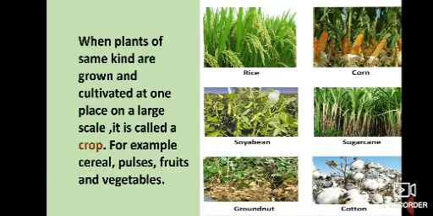So dear students, when plants of the same kind are grown and cultivated at one place on a large scale, it is called a crop. For example, cereals, pulses, fruits and vegetables. These are all types of crops. In this picture you can see rice crop, corn crop, soya bean crop, sugarcane, groundnut and cotton crop. There are many plants in the same area on a large scale.